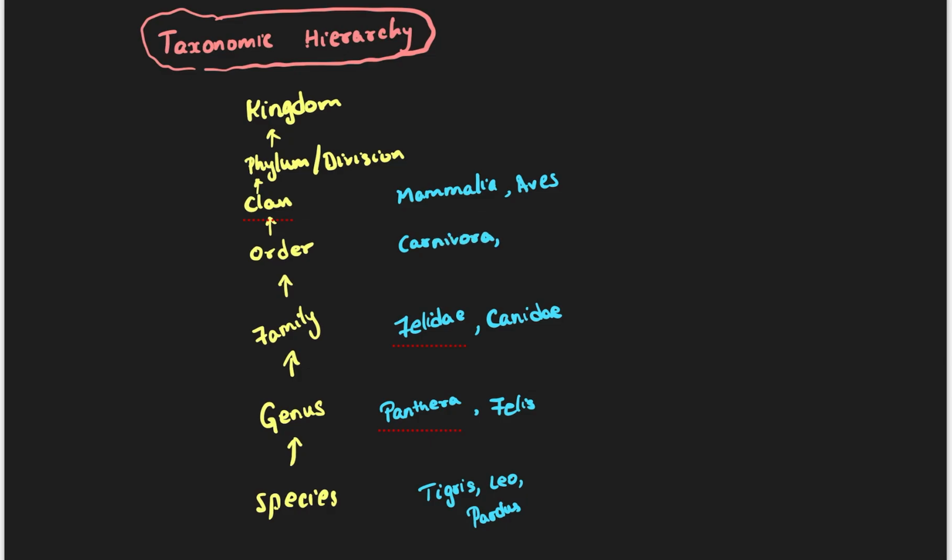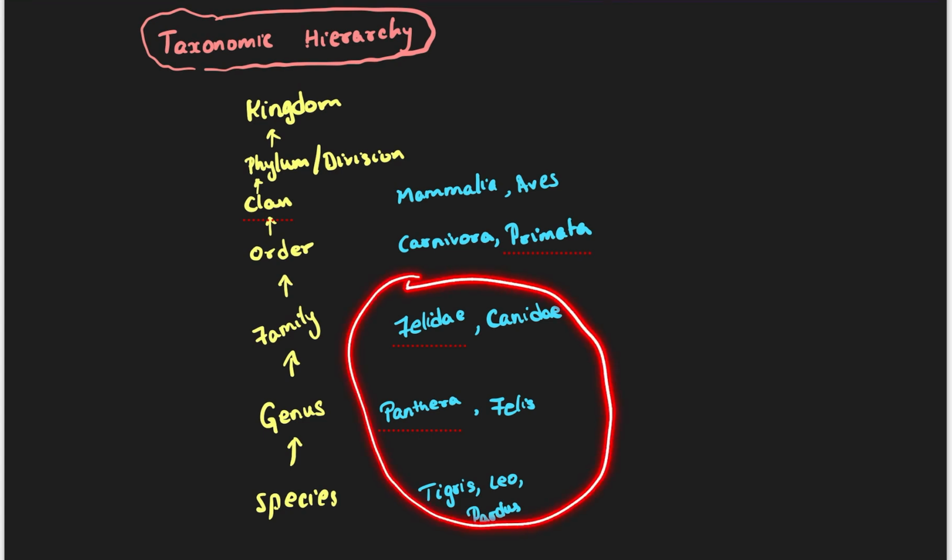Carnivora and primata. So Felidae, Canidae, like that we have carnivora or primates. Primates, you know, human beings are primates. So where do human beings, see, human beings belong to primate, whereas all these belong to carnivora.